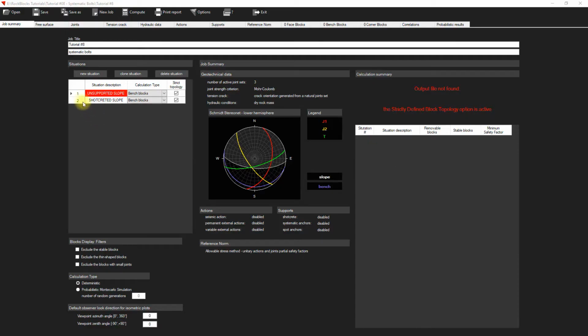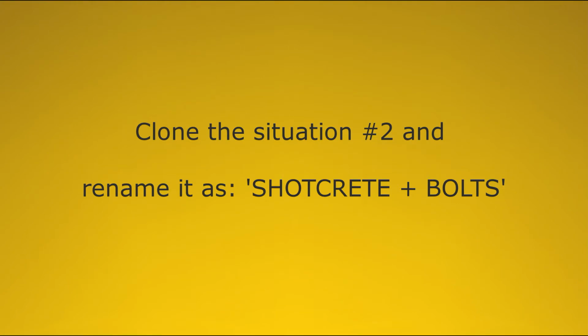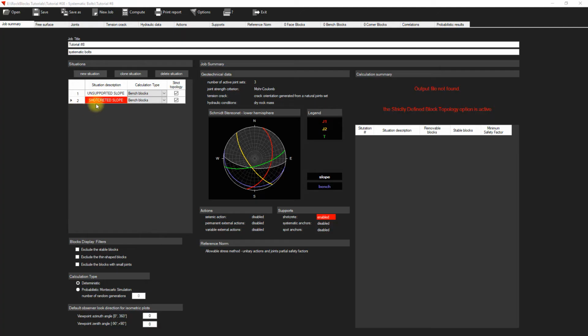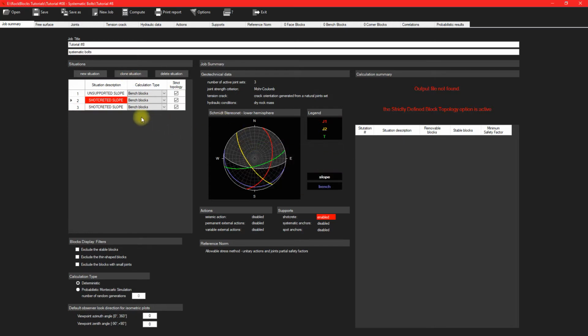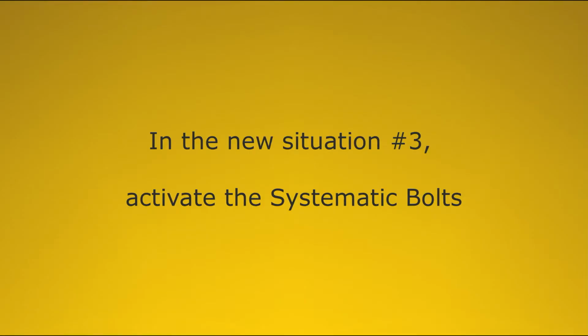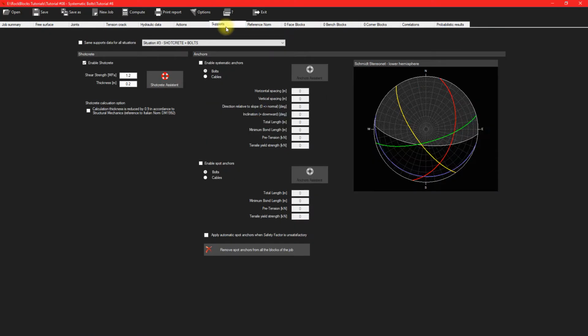Select the situation number 2. Clone the situation number 2 and rename it as Shotcrete plus bolts. In the new situation number 3, activate the systematic bolts.